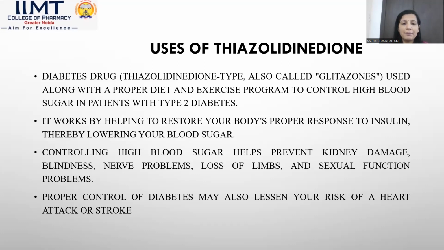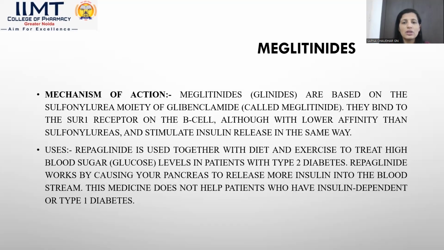It works by helping restore your body's proper response to insulin, thereby lowering your blood glucose level. It utilizes the insulin in a proper manner. That's why your blood glucose level decreases. Controlling high blood glucose helps to prevent kidney damage, blindness, nerve problems, loss of limbs, and sexual function problems. Proper control of diabetes may also lessen your risk for a heart attack or stroke.